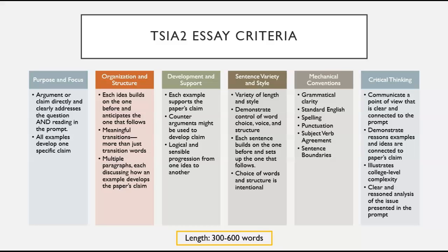Development and support. Each of the examples that you've chosen to include support your paper's claim and help you develop that idea. If you include counter arguments, that would fall under development and support. Development and support is looking for the progression of one idea to another. So it is connected to organization and structure and purpose and focus. If you don't have a strong purpose and focus that is organized, where all of your examples are organized to build on the one before and set up the next one, there's a good chance that the examples that you're choosing may not be developed enough to support that paper's focus.